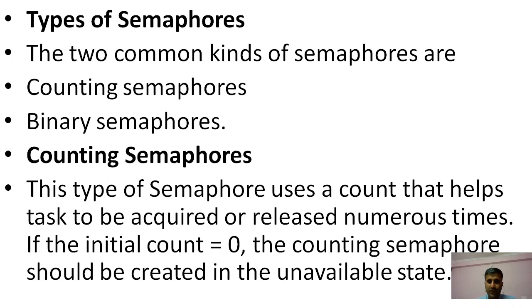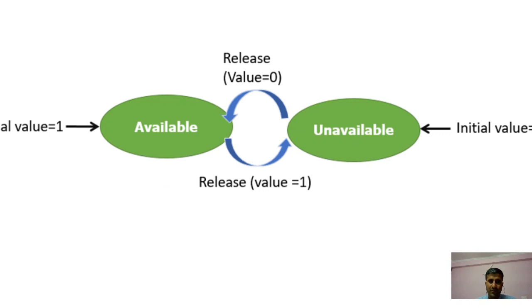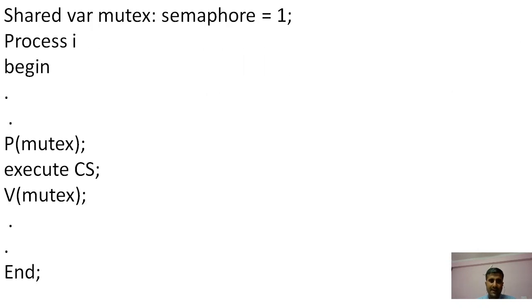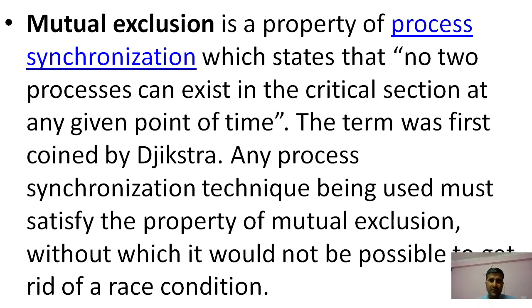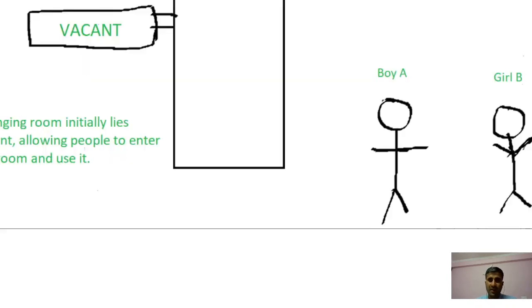This type of semaphore uses a count that helps a task acquire and release numerous times. If the initial count is 0, the counting semaphore should be created in the unavailable state. We discussed this with a diagram, then signal, and then mutual exclusion.